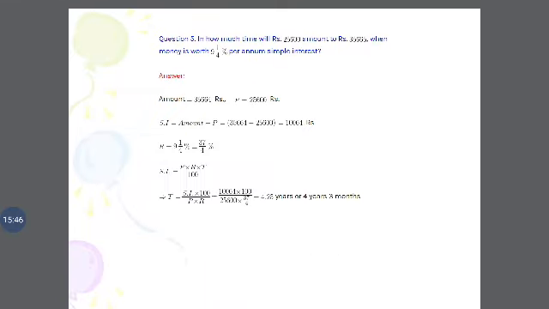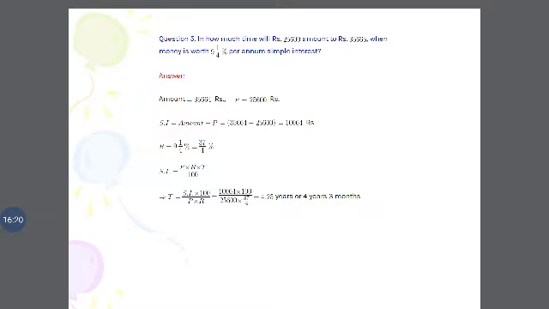Question: in how much time will rupees 25,600 amount to rupees 35,664 when money is worth 9 1/4% per annum simple interest? Principal amount is 25,600. Simple interest is amount minus P. So 35,664 minus 25,600. We get a simple interest value of 10,064.